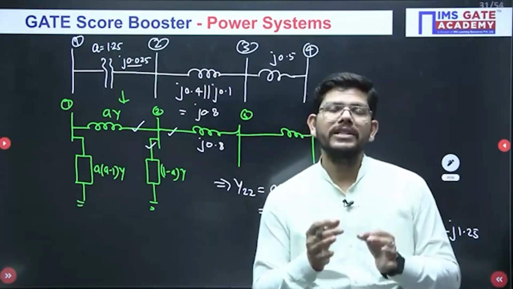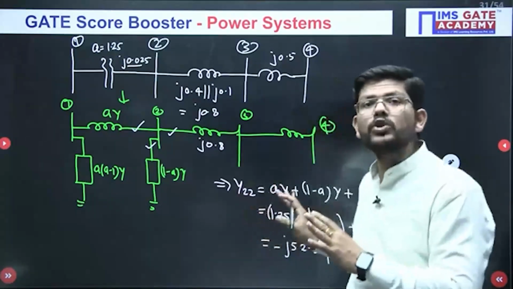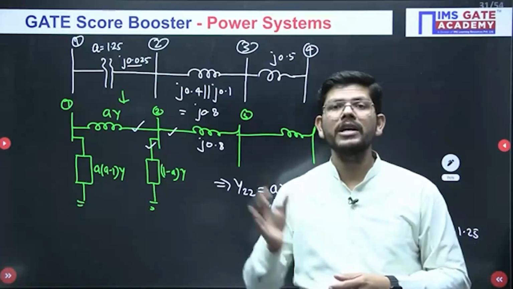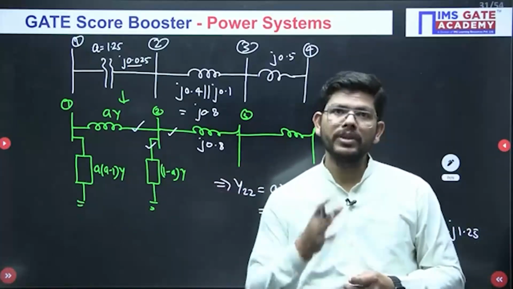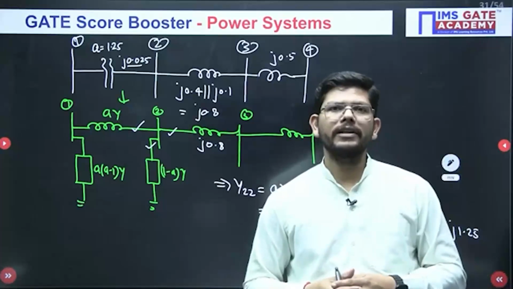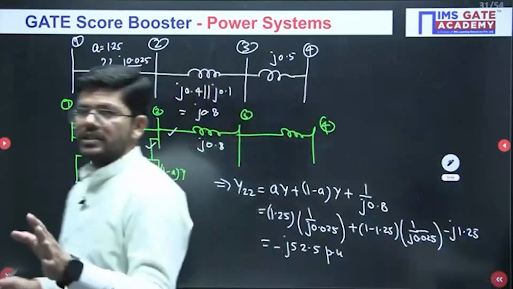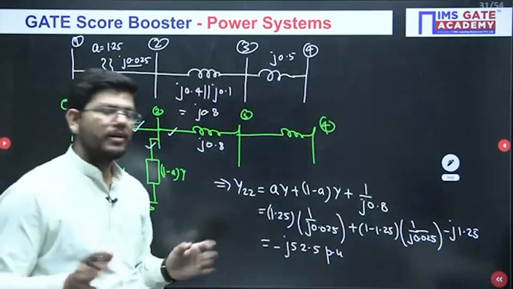There are very few chances of other questions coming from Y-bus, but this has a huge probability, because these kinds of questions were rarely part of the GATE exam. They may ask a question related to a transformer connected between two buses. So we did 3 questions related to these. I hope you got better practice of them.